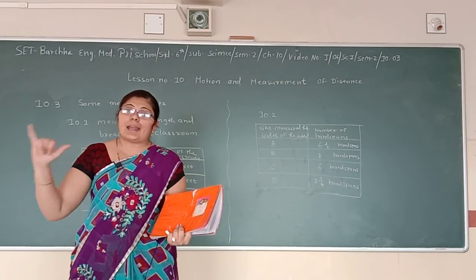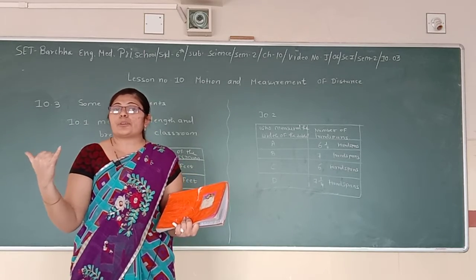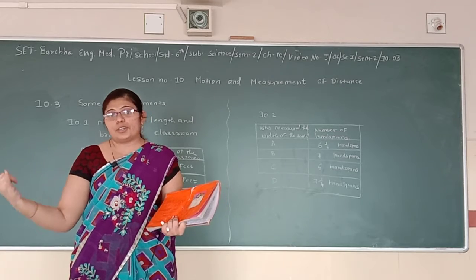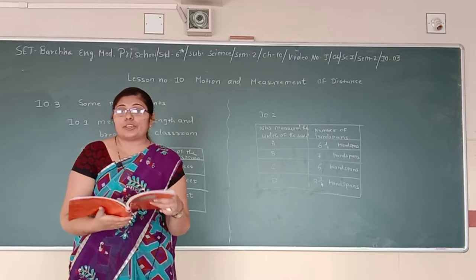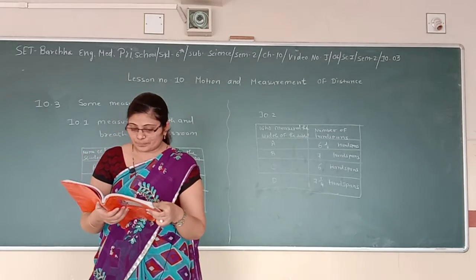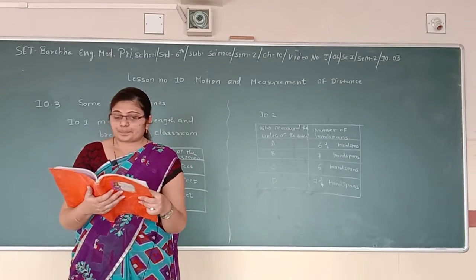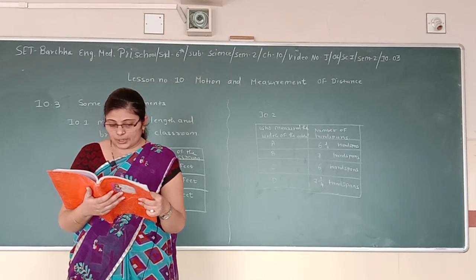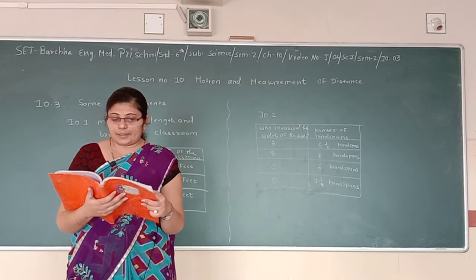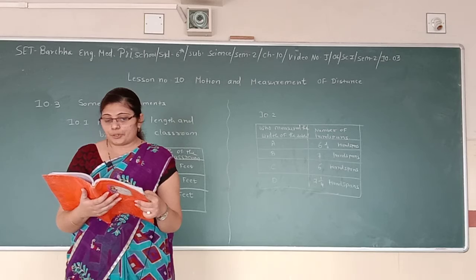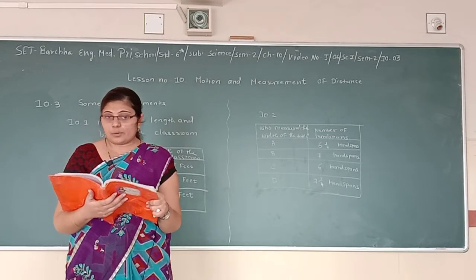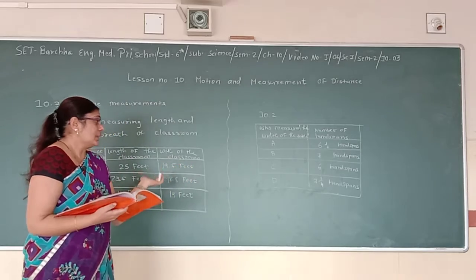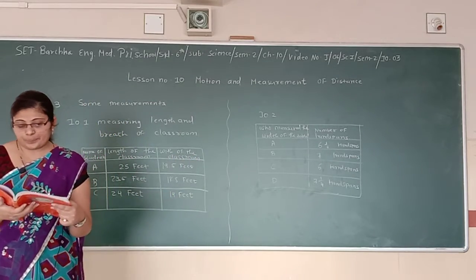For example, I'm using hands palm. So hands palm is the measurement unit. And then if I use foot, it is also a measurement unit like this. If I use scale, then it is scale map. Now study all the measurements recorded in tables 10.1 and 10.2. Are all the measurements for the room using everybody's foot equal? Of course you can see that it is not equal, આવતા નથી.